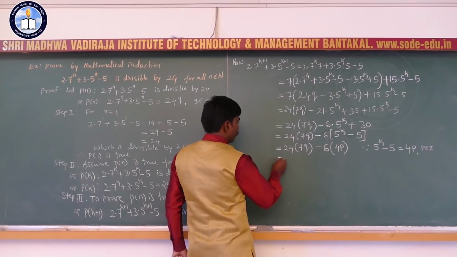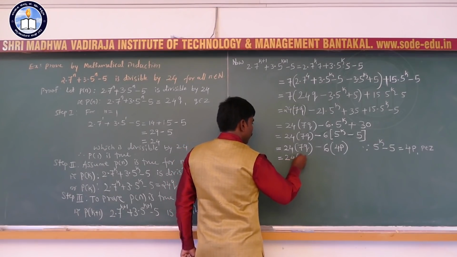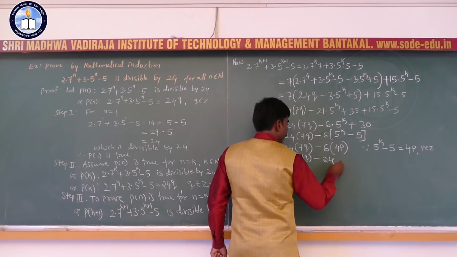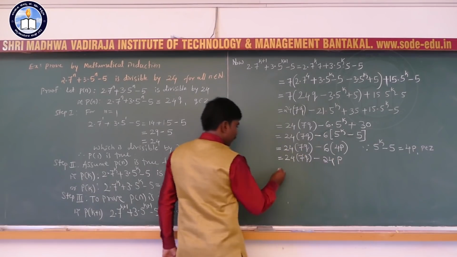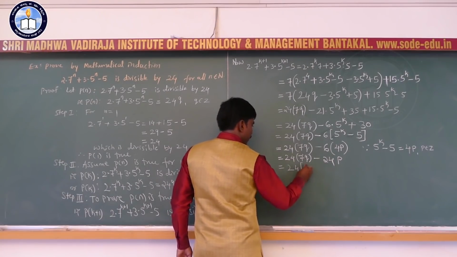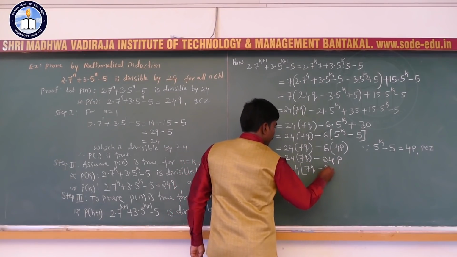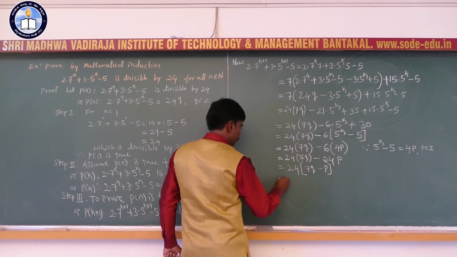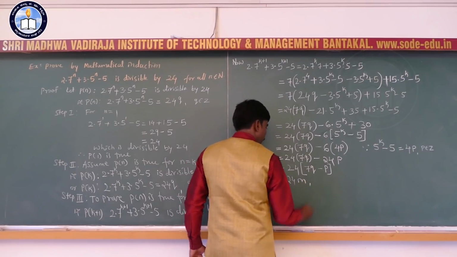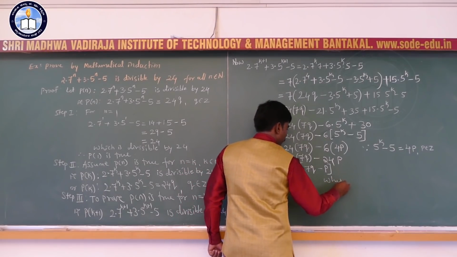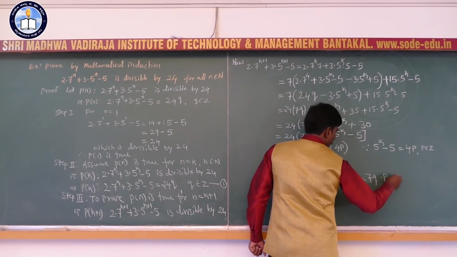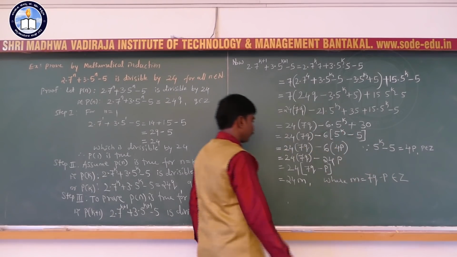So this is equal to 24 into 7 cube minus 24 into p. Take 24 outside, and it remains in the bracket 7 cube minus p. So this is equal to 24m, where m is 7 cube minus p, an integer. Okay.